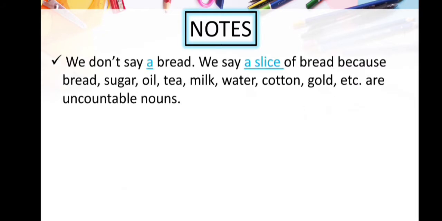Now we will know about some important points or notes about articles. The first point is we don't say a bread, we say a slice of bread, because bread, sugar, oil, tea, milk, water, cotton, gold, etc. are uncountable nouns. In the previous slide we have already learned that we will use a with only countable nouns. That's why here we don't say a bread, we say a slice of bread.